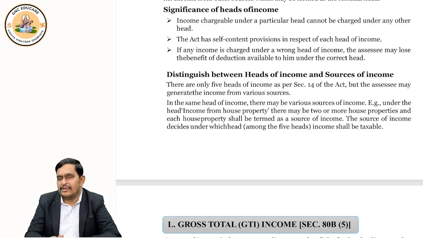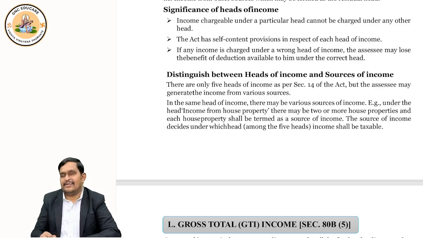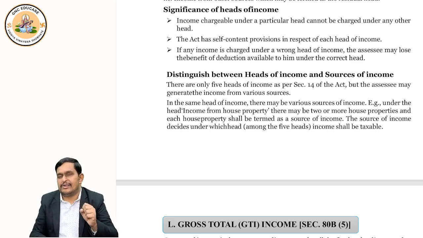What will happen? Now you earned rent, but for maintenance, for interest on loan to construct the house, such deductions you have to claim, correct? You did not just get income. There are some related expenses for that. You should be able to claim. And for that purpose, put your income under the right head.